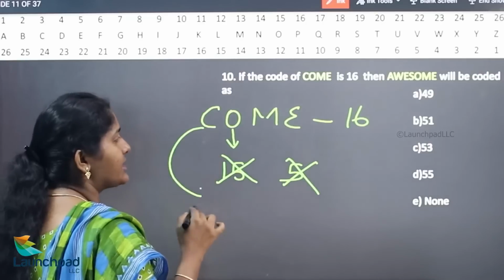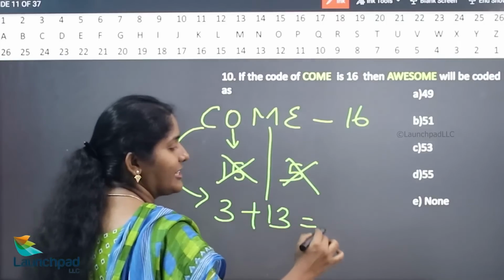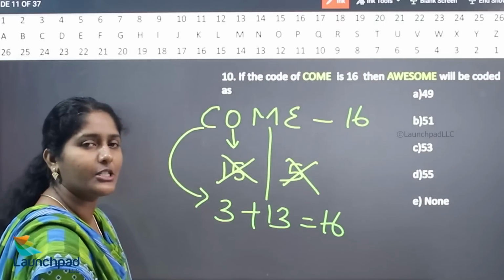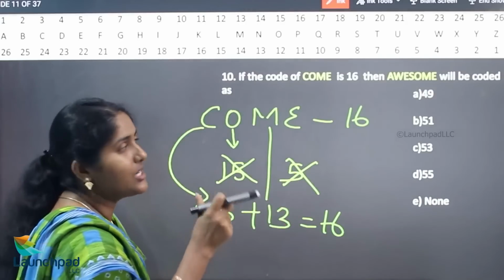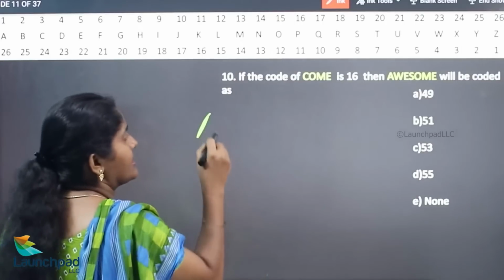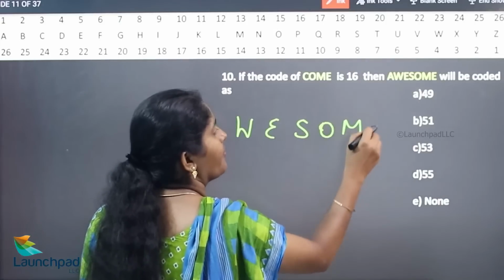What is the value of C? 3. What is the value of M? 13. 13 plus 3 is 16. Yes, in this question they are adding the values of the consonants. Similarly, we need to add the consonant values in the word awesome.